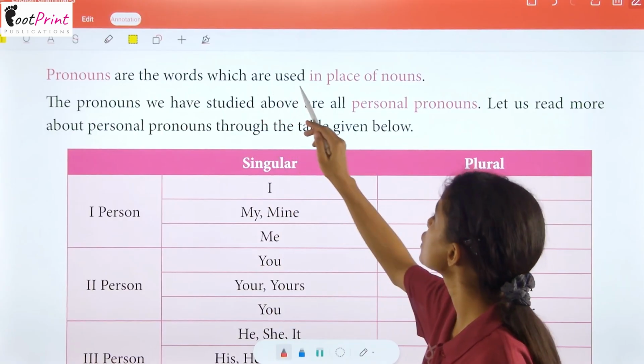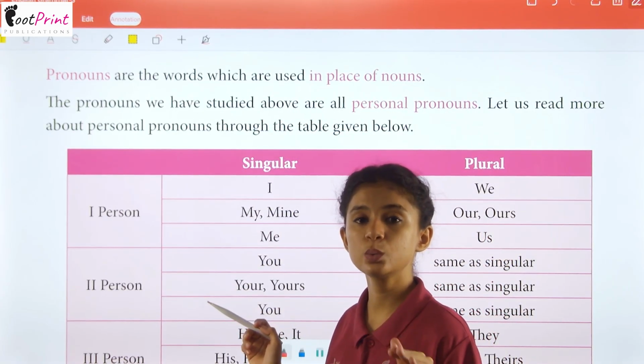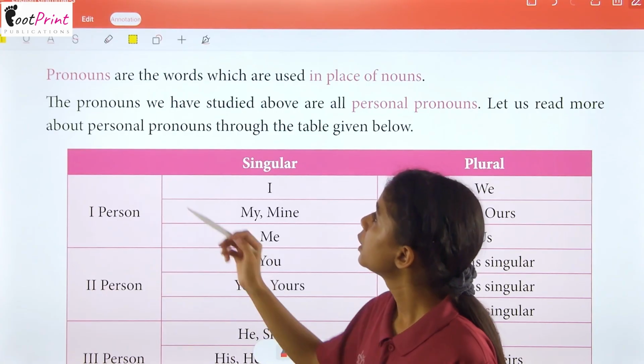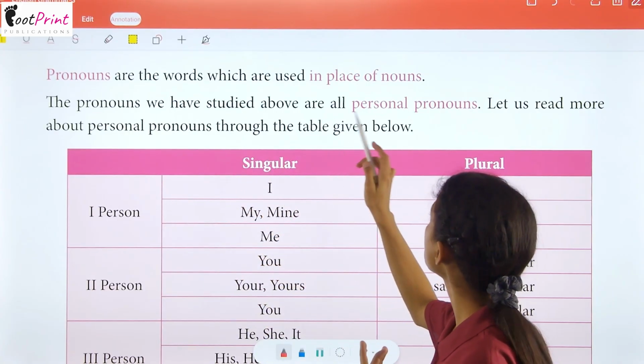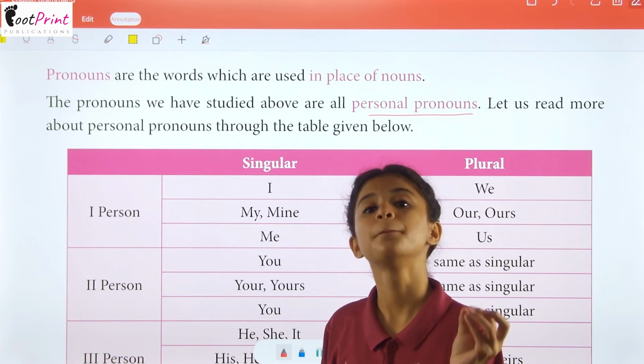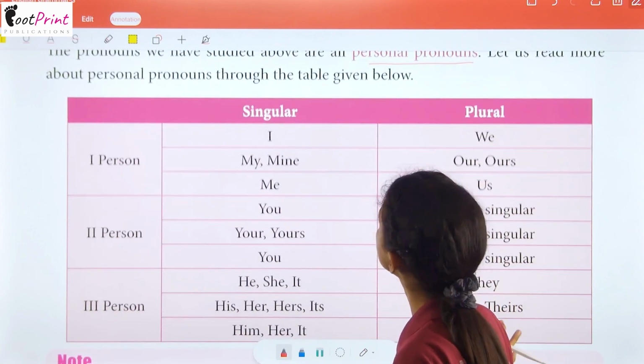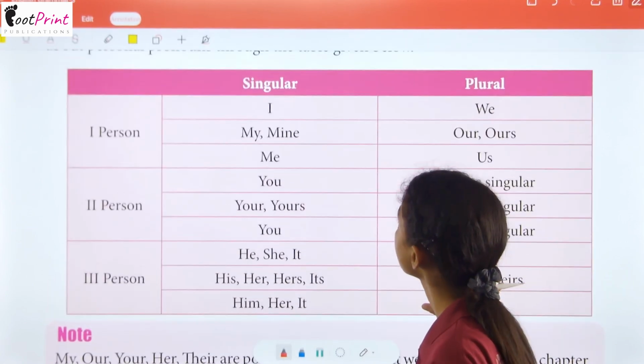Pronouns are the words which are used in place of nouns. The pronouns we have studied above are all personal pronouns. So all the pronouns that we have studied above are personal pronouns. Okay. Now let's read more about these pronouns.